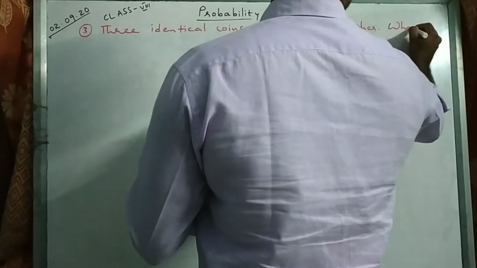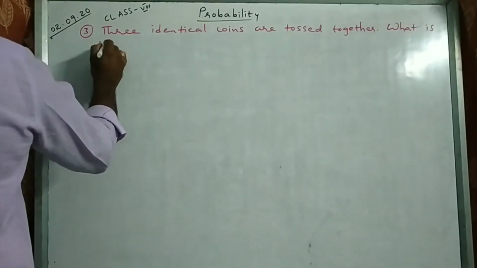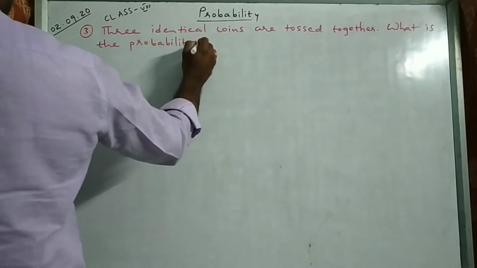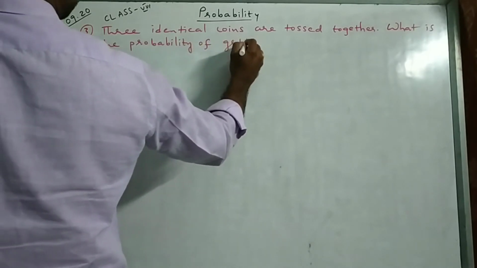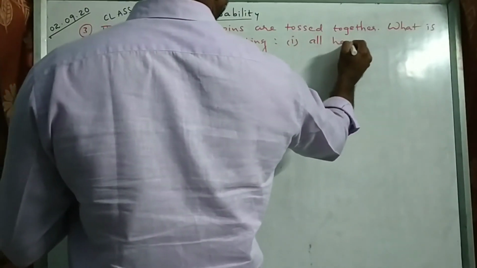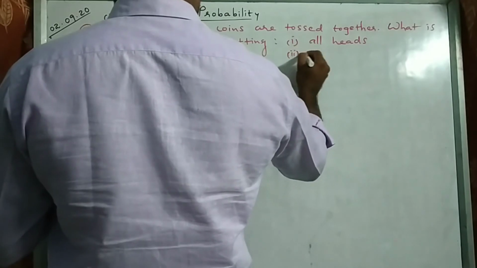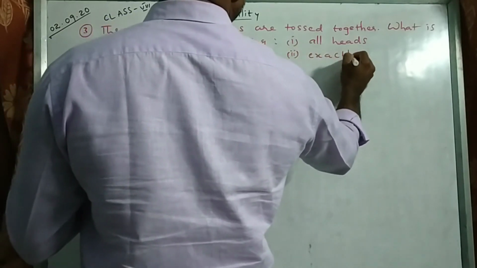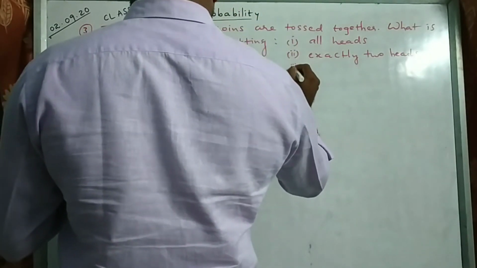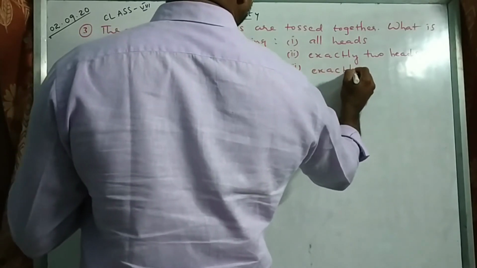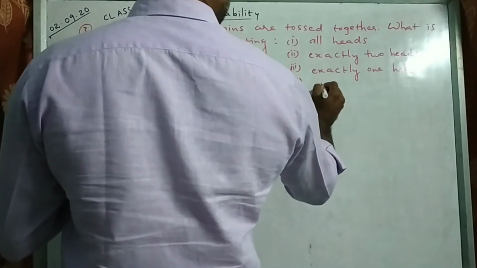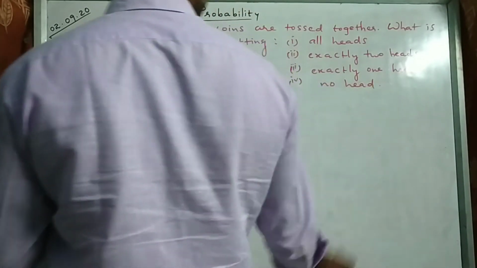What is the probability of getting, first question, all heads; second, exactly two heads; third, exactly one head; fourth, no head. No head means all tails, right?